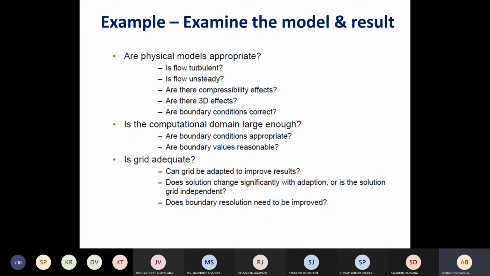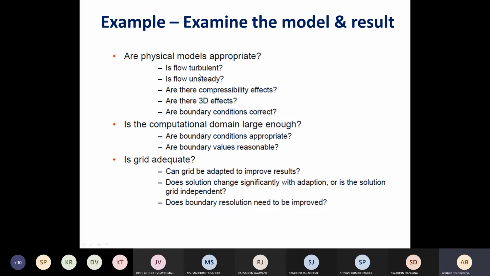Once you have the results, we cannot stop at that point and say, okay, our results are final, problem is solved, everything is done. No, we have to now check whether the results are correct or not. We have to check a lot of things. We have to examine the model as well as the results. While solving also, we have to understand whether we have taken the physical models correctly or not. I cannot take arbitrarily any boundary condition.